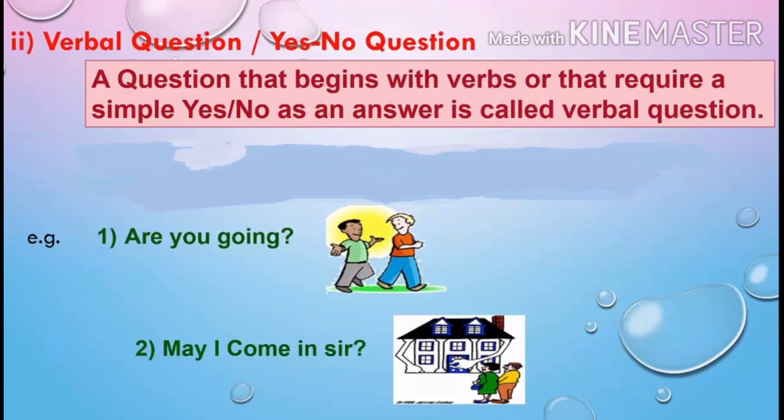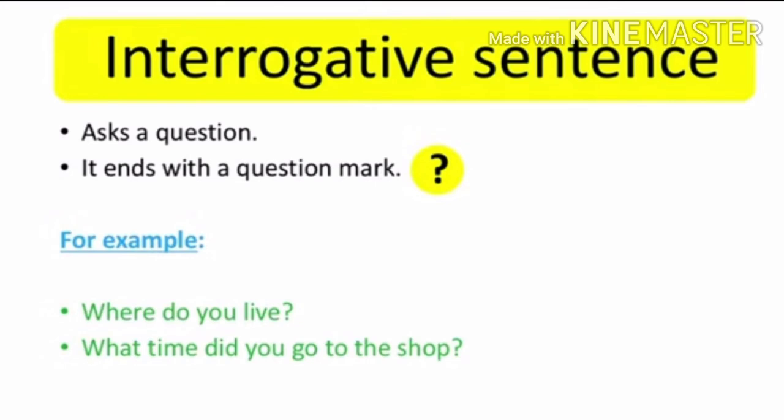See some few more examples. Are you going? May I come in, sir? I hope so students. You must have understood the difference between WH question and verbal questions, that is yes and no questions. In the interrogative sentence, we ask a question. It ends with a question mark. Example, where do you live?